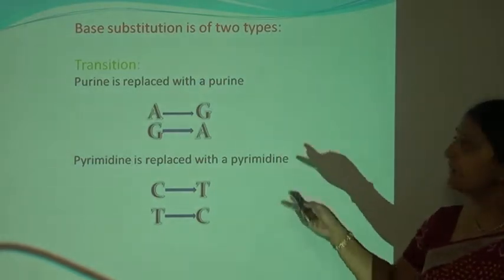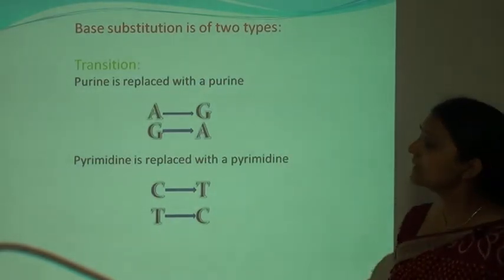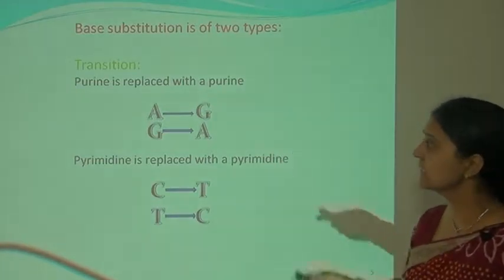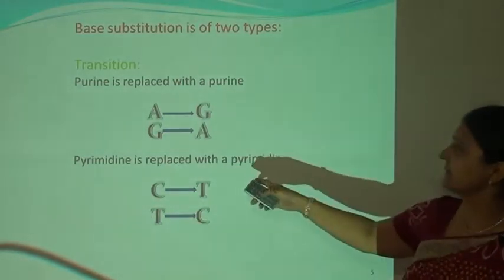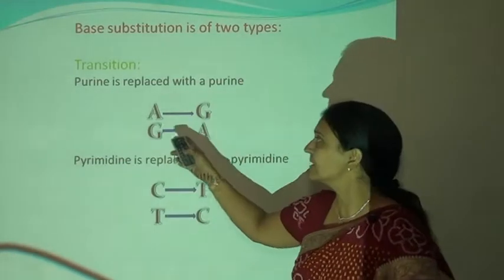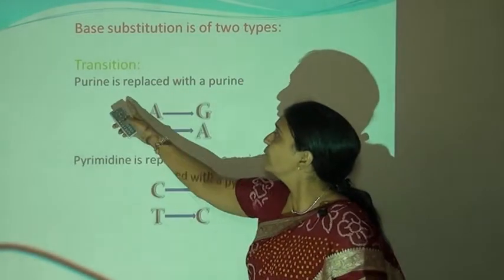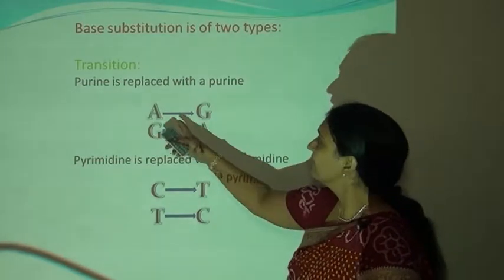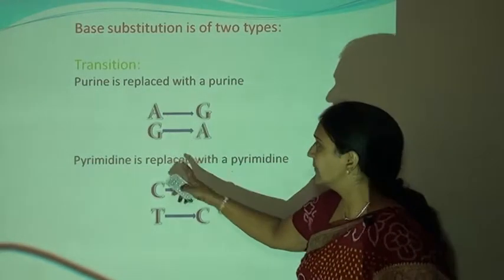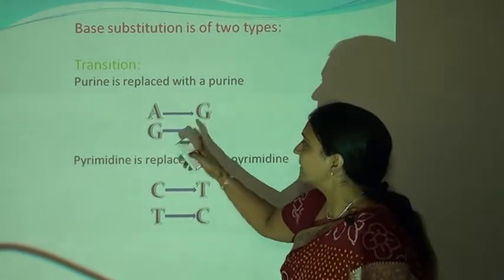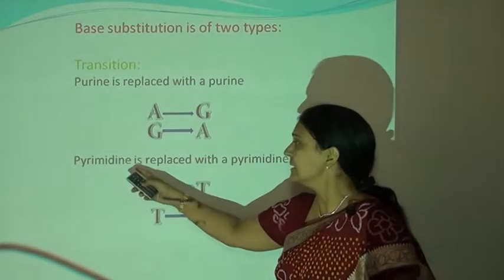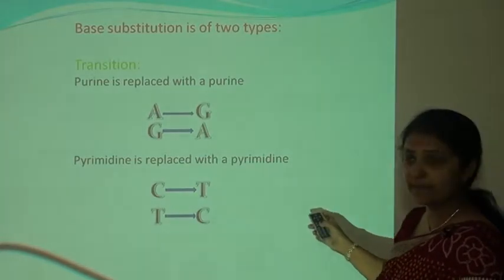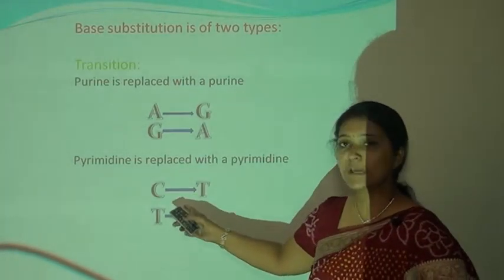Here we can see some types of mutation. First is the base substitution mutation. It has two types. One is the transition and the other is the transversion. In transition mutation, a purine is replaced with a purine. We know that A and G both are purines. So A will be replaced by G and G will be replaced by A. The other transition mutation is a pyrimidine replaced by a pyrimidine. We know that C and T both are pyrimidines.